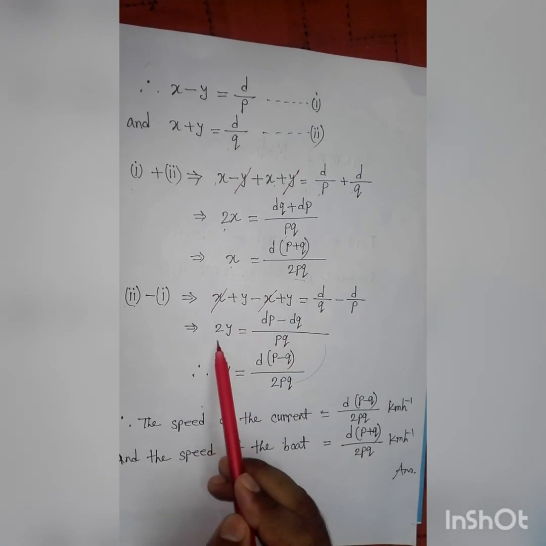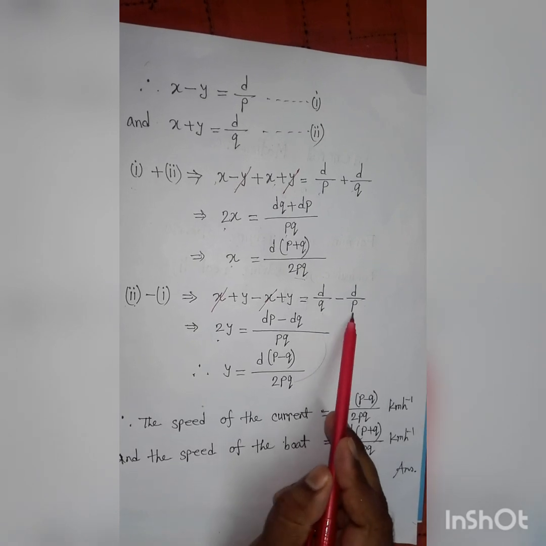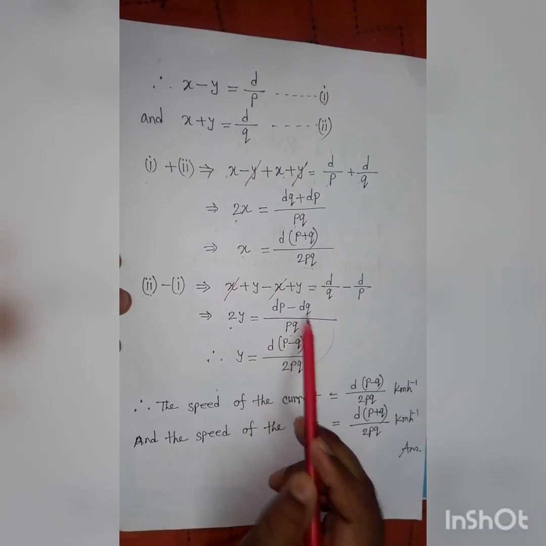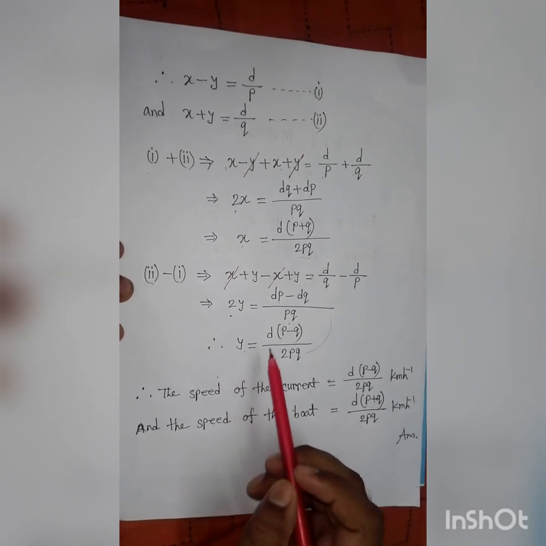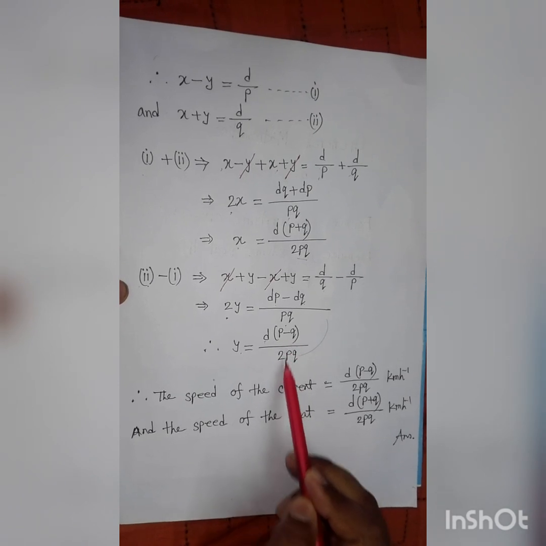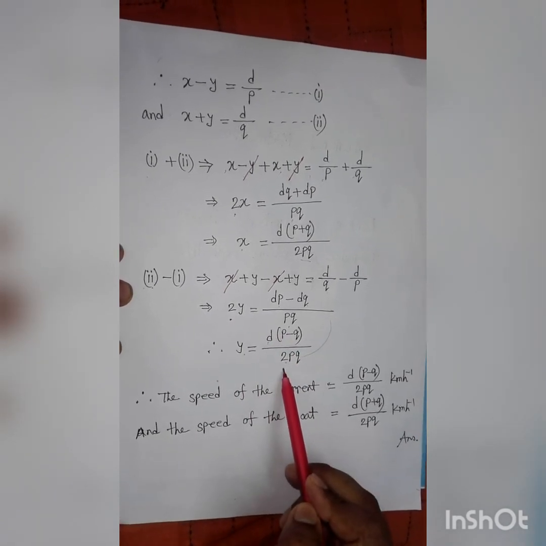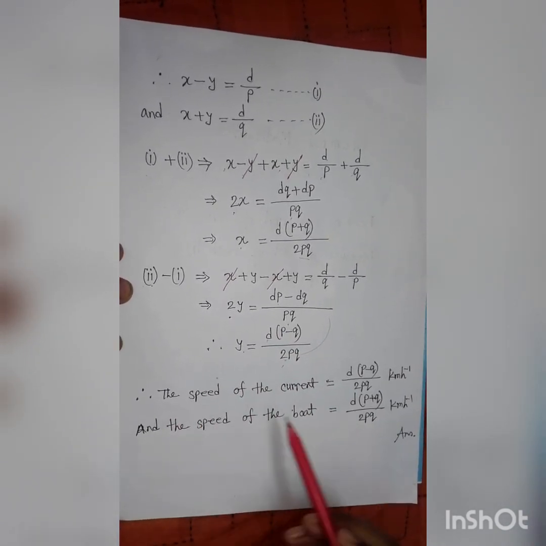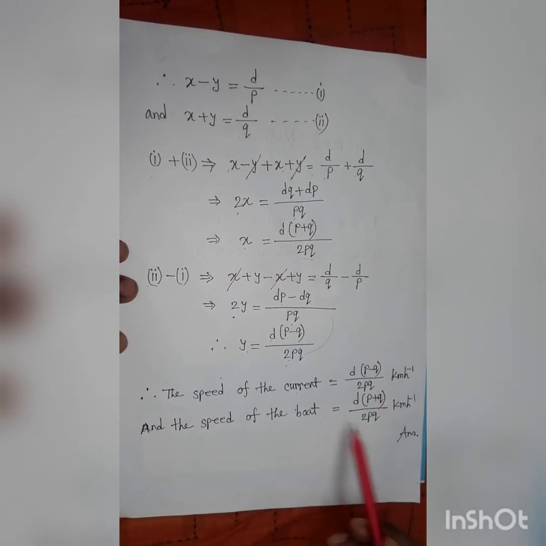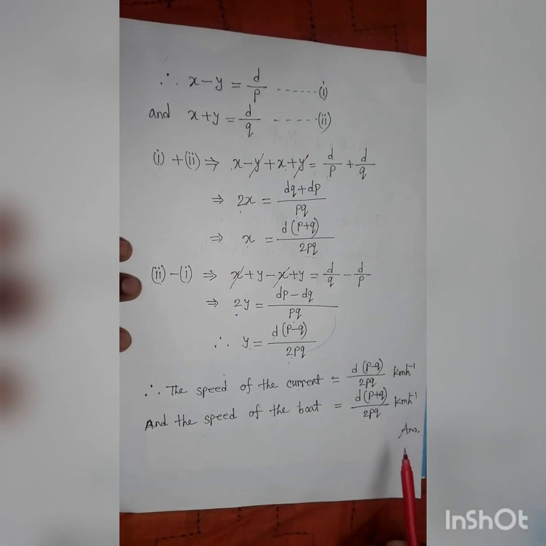Then 2y equal to, taking LCM pq, dp minus dq. So the value of y equals, taking common d, d into p minus q divided by 2pq. So the speed of the current is this and the speed of the boat is this, which is the required answer.